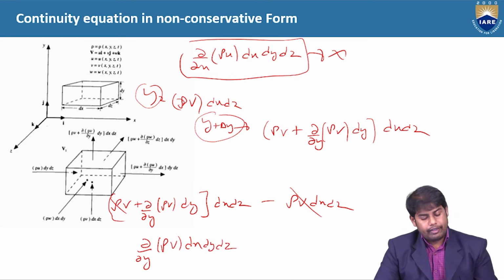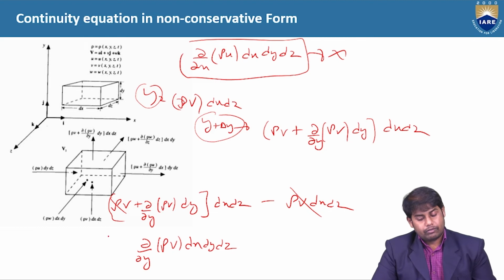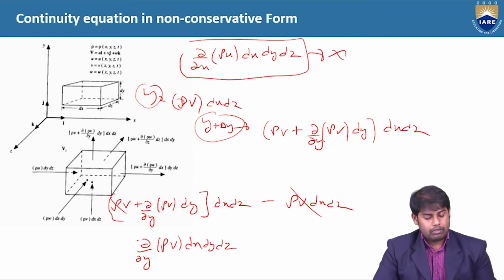Similarly, you will have the term with the z direction.